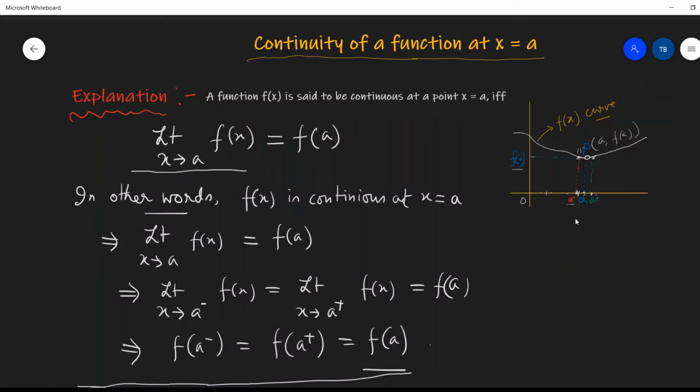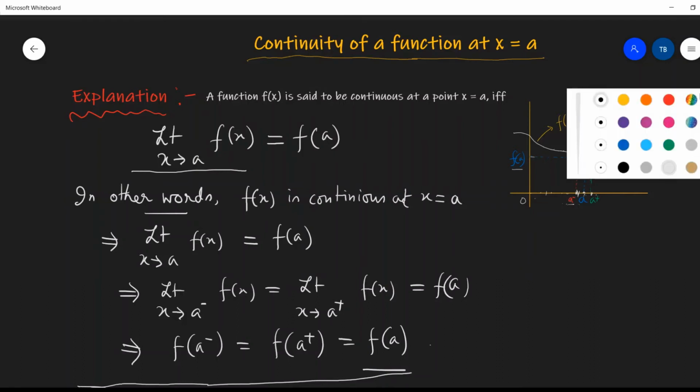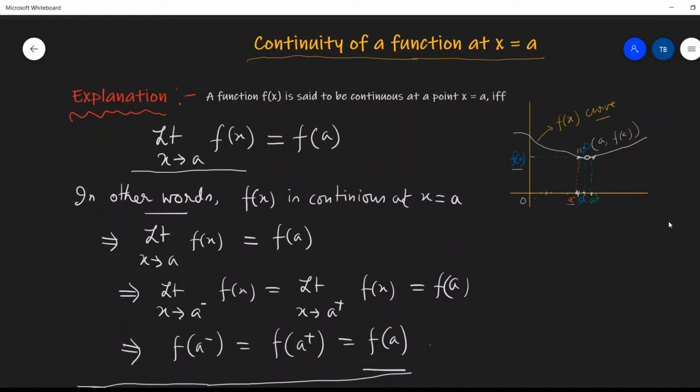The same graph I have drawn as the previous one. Here also you can see that when x equals to a, then the value of f(x) is f(a). At the point P, the coordinate of point P is (a, f(a)).